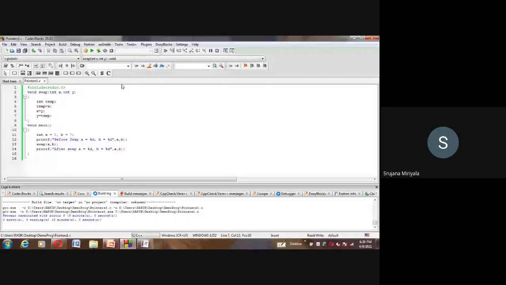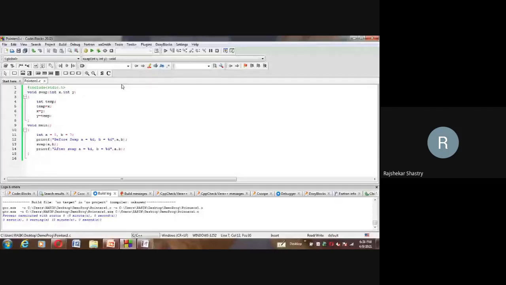The variable itself must change. Yes, here, when we pass the parameters, copies of a and b are transferred to x and y, as if we created Xerox copies of a and b. The Xerox copy of a is x and the Xerox copy of b is y. In the swap method, after receiving the Xerox copies of a and b, we are swapping the Xerox copies. So nothing happens to a and b, which are the local variables of main. That means the swap method will not change the contents of a and b.